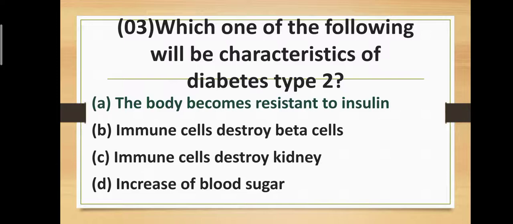Question number third. Which one of the following will be characteristic of diabetes type 2? Option first, the body becomes resistant to insulin. Option B, immune cells destroy beta cells. Option C, immune cells destroy the kidney. Option D, increased blood sugar level. Option B is not possible because immune cells destroying beta cells is the definition of diabetes type 1. The correct answer is option number A. The body becomes resistant to insulin, which generally occurs genetically. This is the characteristic of diabetes type 2.